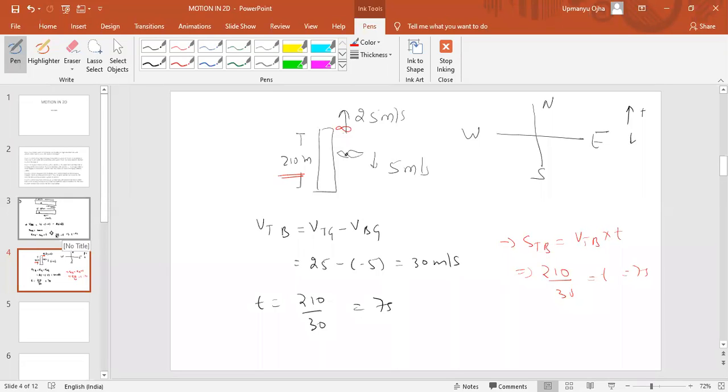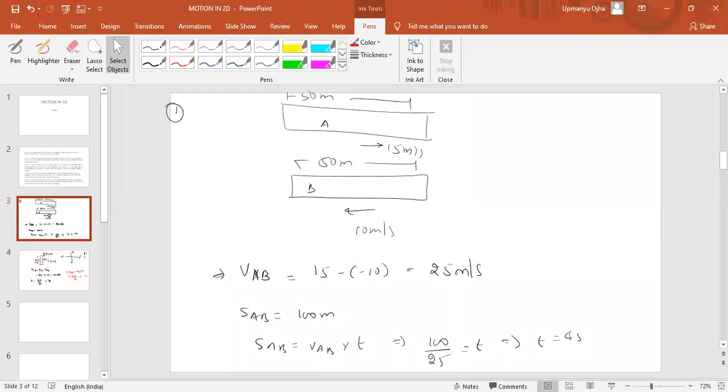Why is it minus 210? It is not minus. Displacement of train with respect to bird is positive. With respect to bird, the train is moving in the north direction, so north is positive. Did you understand, Harish? If you take the bird as observer, then what is the displacement of train? That is north side, 210 meter, so it should be plus 210 meter.